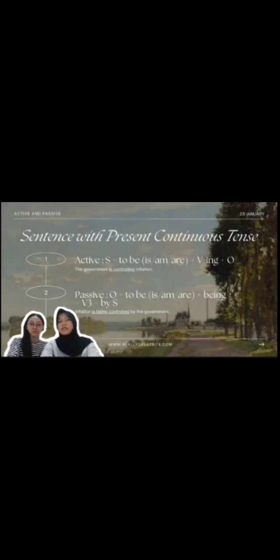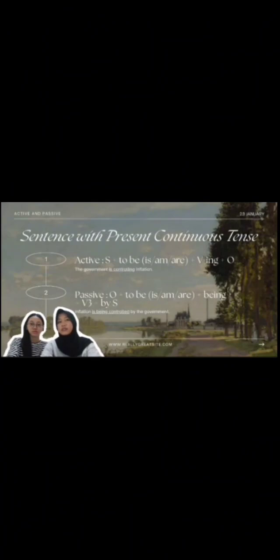Sentence with a modal verb. In the active sentence, there is a subject, modal verb, first form of the verb, and object. In the example sentence, there is the phrase can increase as an active sentence. In the passive sentence, there is the phrase can be increased as the difference from the active sentence.